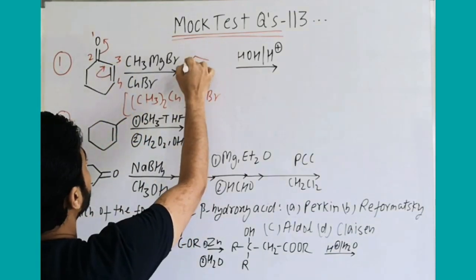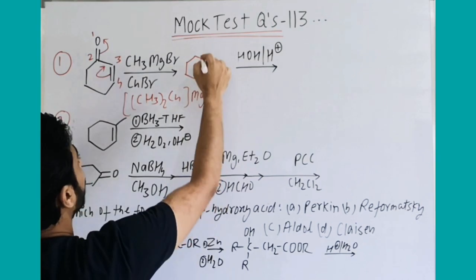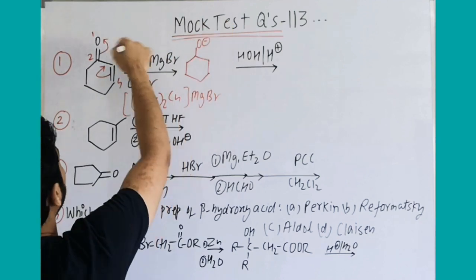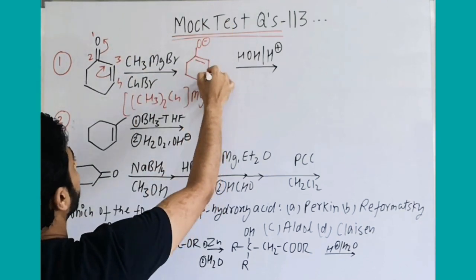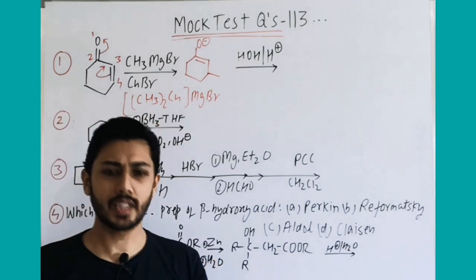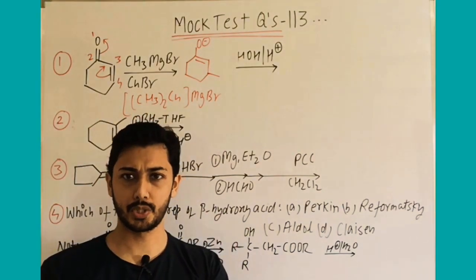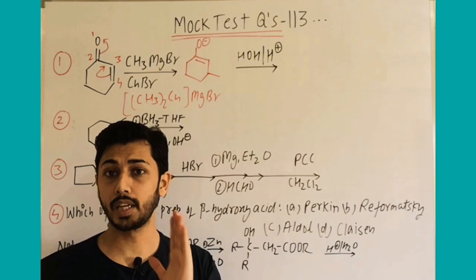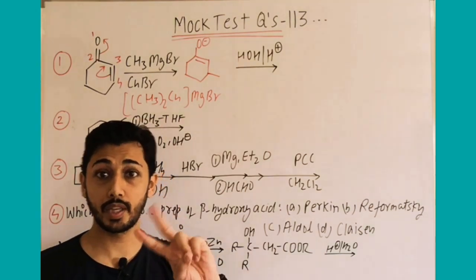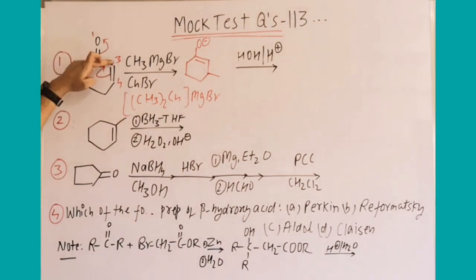So after the first step, the product formed will be like this, O minus with MgBr, and here there is CH3. Remember, it is milder, that is why, just like Gilman's reagent. If you take Grignard reagent, it is stronger, it will undergo majorly 1,2 addition. I have already marked 1, 2, 3, 4.